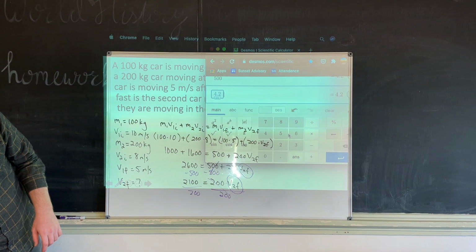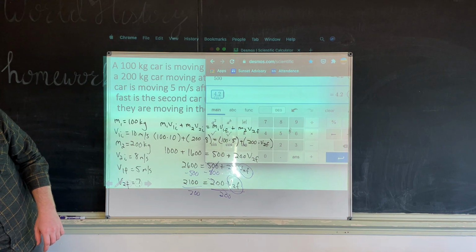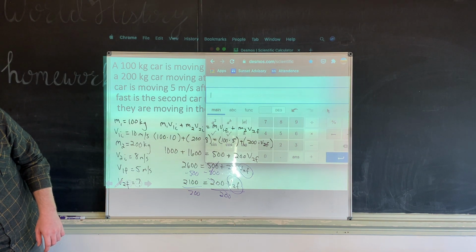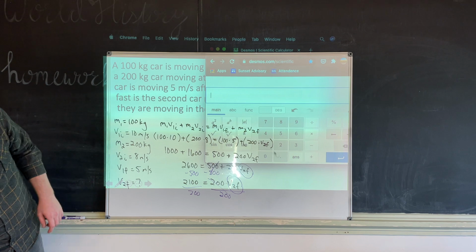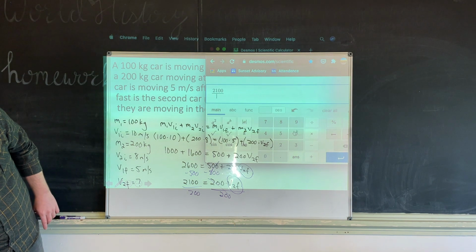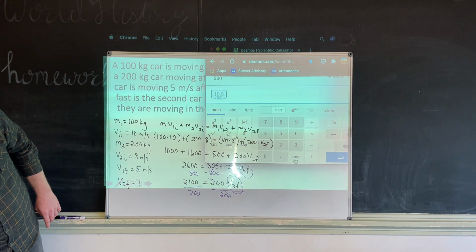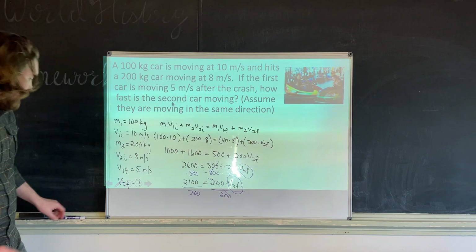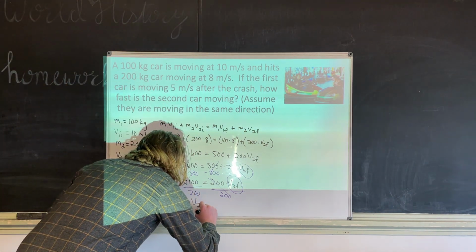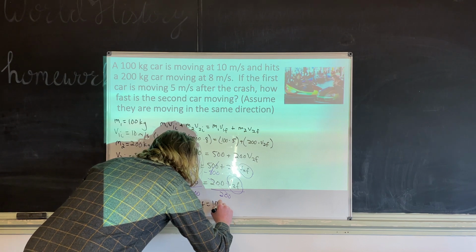4.2. Oh, divided by 200. What are you doing, Mr. Norris? Just making up numbers? Just making up numbers. 2100 divided by 200 is 10.5. There we go. So our answer, right all the way down here, V2F equals 10.5 meters per second.